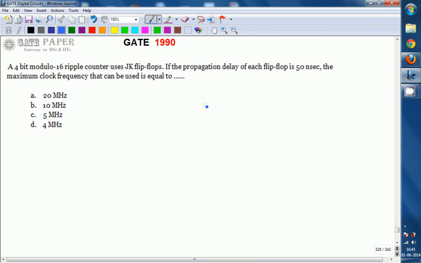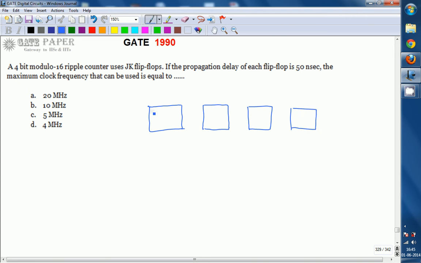So look at this one. A modulo 16 ripple counter requires 4 flip-flops, and those 4 flip-flops are going to be of JK type. A ripple counter is also called an asynchronous counter. The ripple or asynchronous counter consists of 4 flip-flops.